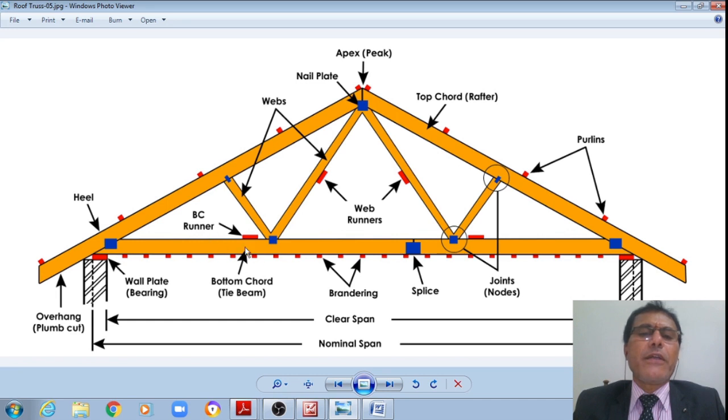This is what is called the strut, and this is called the tie. Strut and tie model, right? And even I do have at the bottom the principal tie. Even splices may be provided. These are the joints, right? And even we do have the runners running in the length direction, connecting the different base perpendicular plane of the board. This is what is called the clear span of this truss, as well as the center to center distance, which is called the nominal or center to center distance.